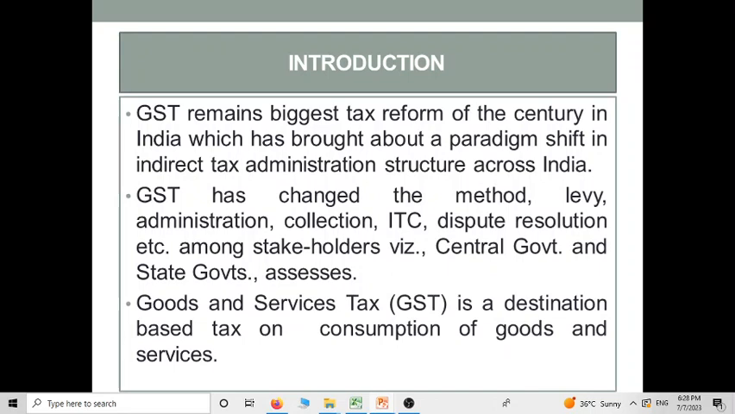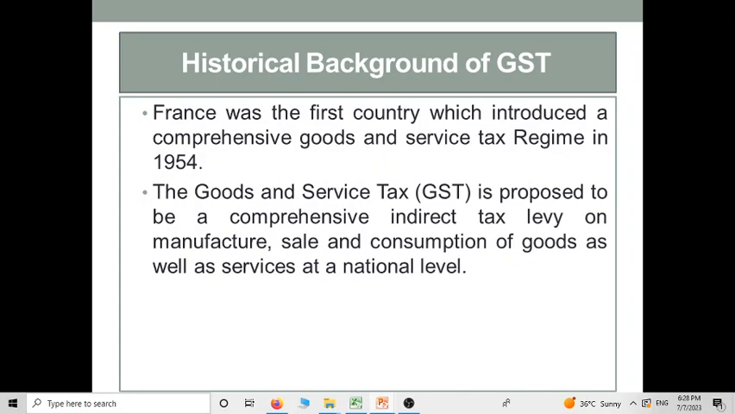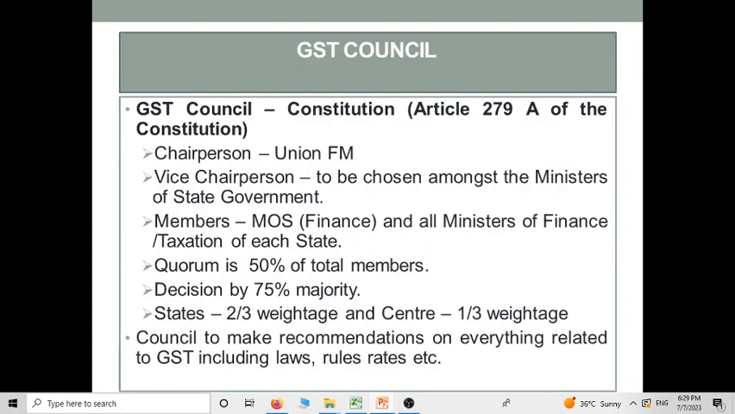The very important thing is that goods and service tax is a destination based tax on the consumption of goods and services. So, the historical background of GST: if we look at this, France was the first country which introduced a comprehensive goods and service tax regime in the year 1954. GST is proposed to be a comprehensive indirect tax levy on the manufacturing, sale, and consumption of goods as well as services at the national level.